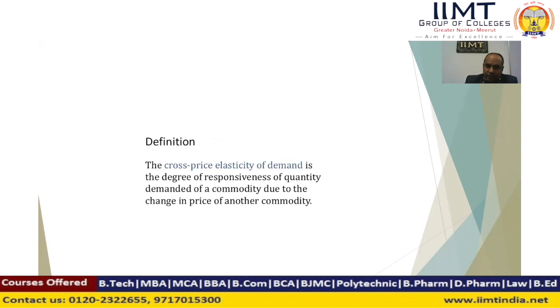The second type is the cross elasticity of demand. Cross elasticity means the response of one respective commodity to a change in another. Cross elasticity of demand is the degree of response of the quantity demanded of a commodity due to the change in the price of another commodity. It means a related commodity's price change influences the previous commodity's demand.